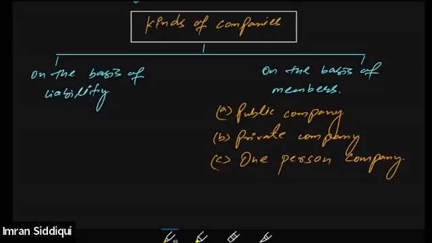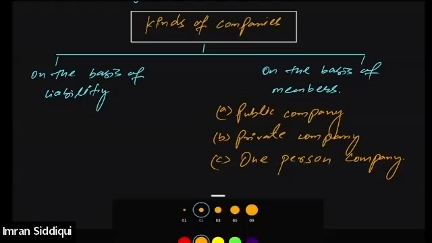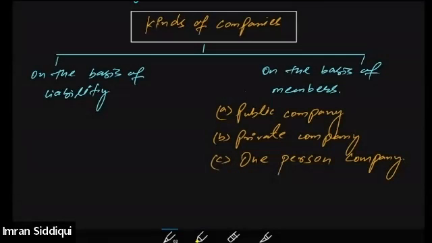When it comes to the companies on the basis of liabilities, we have three categories under this as well. It can be a company limited by guarantee.